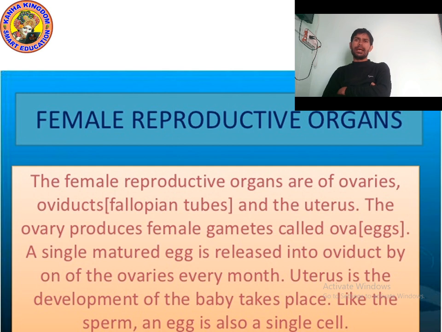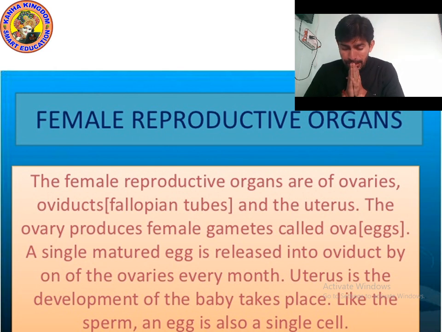And the uterus. These are the main parts of the female reproductive organs: ovaries, oviduct, and uterus. Oviduct is also known as the fallopian tube.